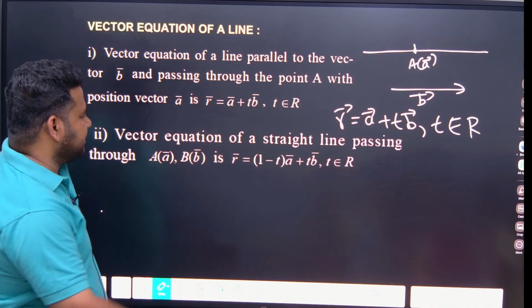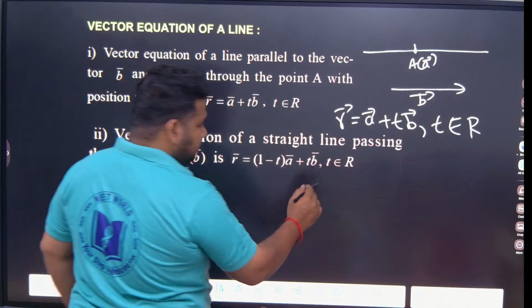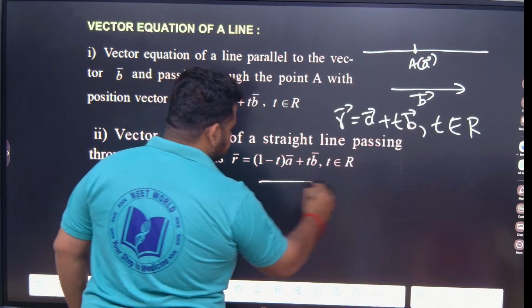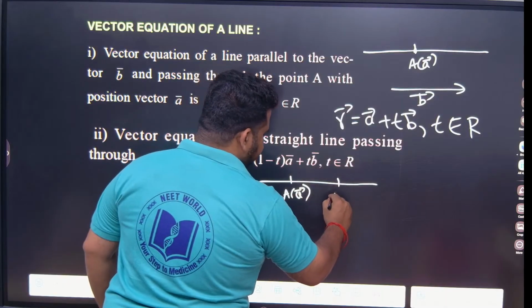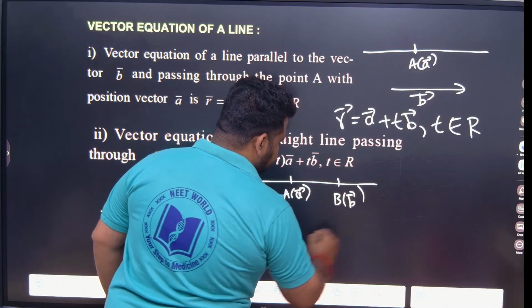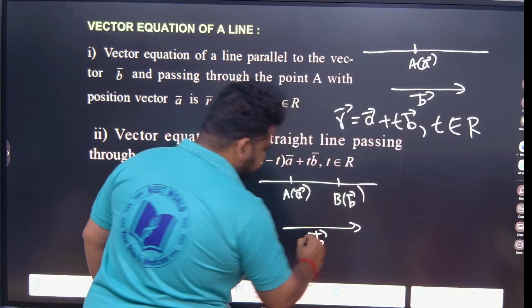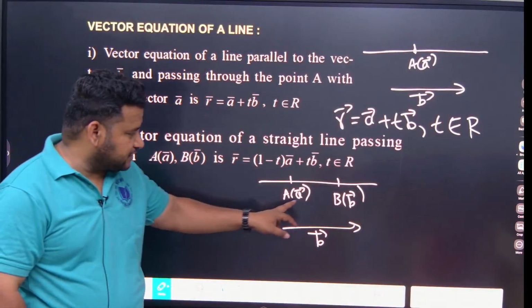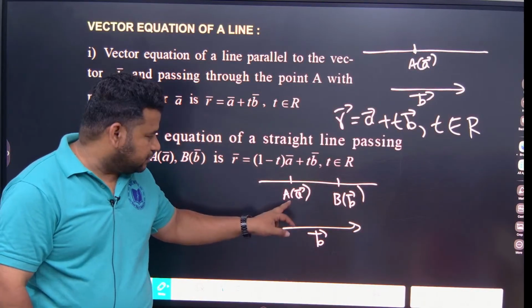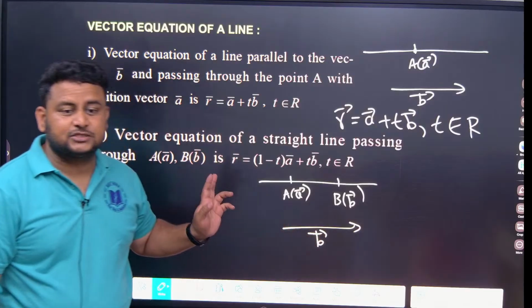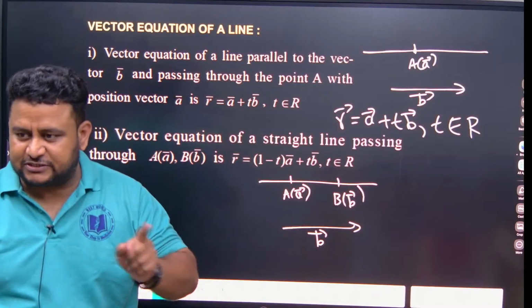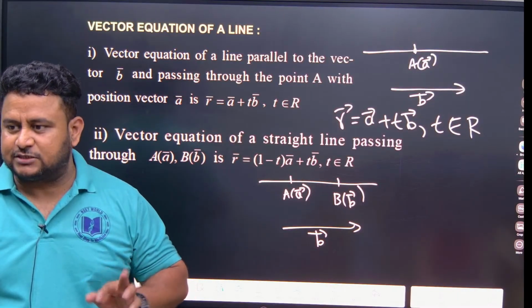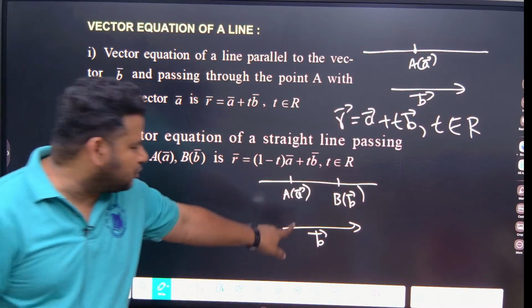Now, if I am saying the line passes through position vector A and position vector B, don't get confused with this. Earlier we talked about passing through one position vector. Now it is passing through two position vectors.